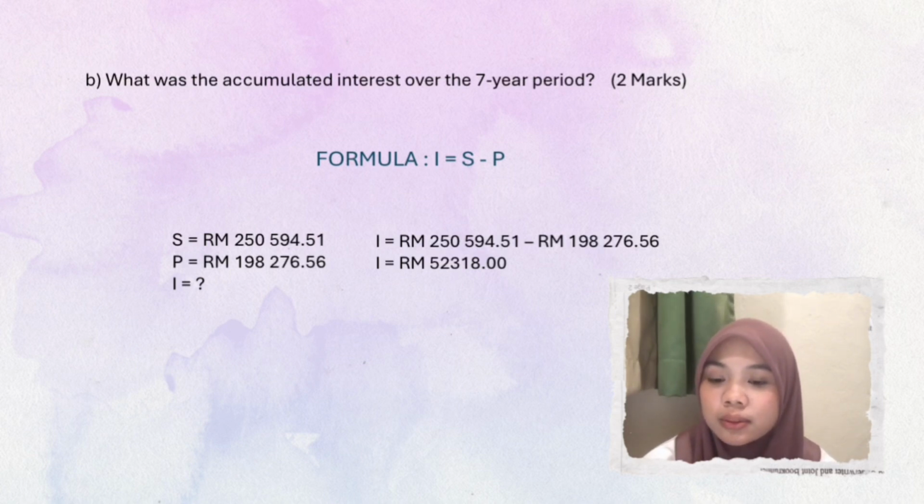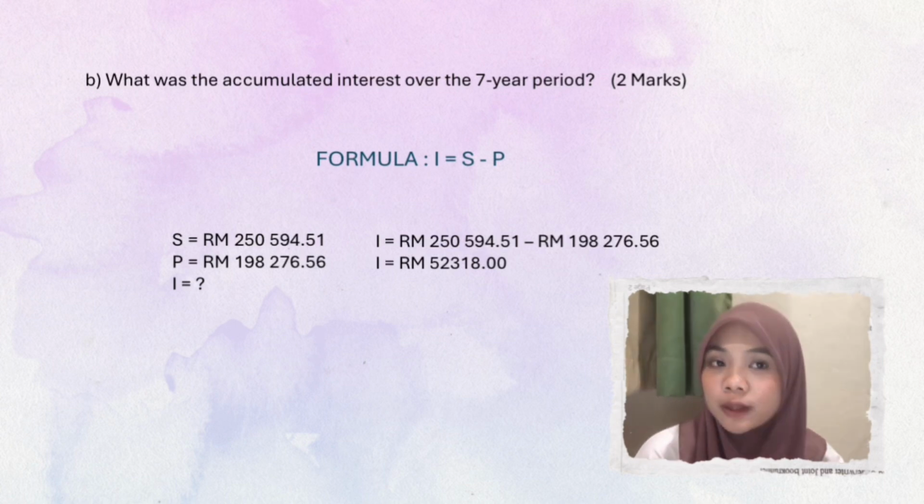I just put the number of S and P in the formula. I equal to 250,594.51 cents minus 198,276.56 cents. So the answer that I get is 52,318 ringgit. That means accumulated interest is 52,318 ringgit.